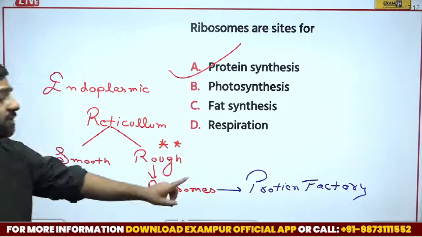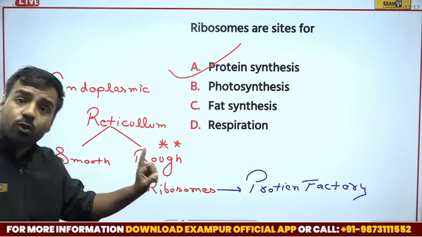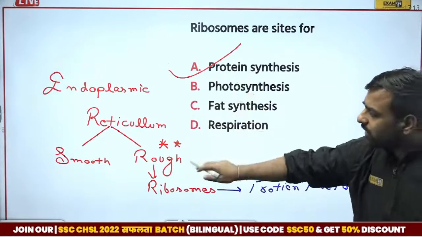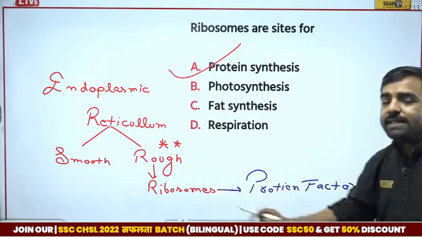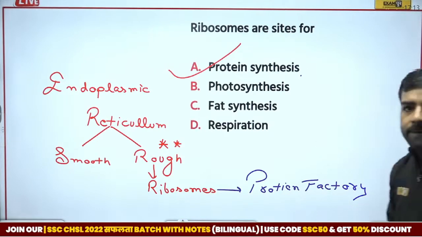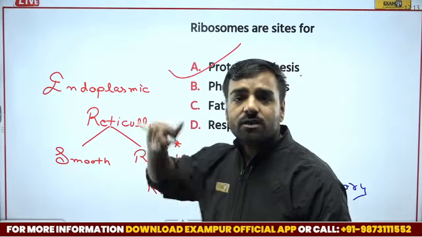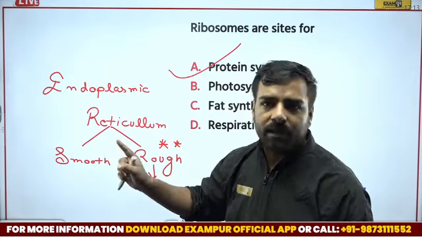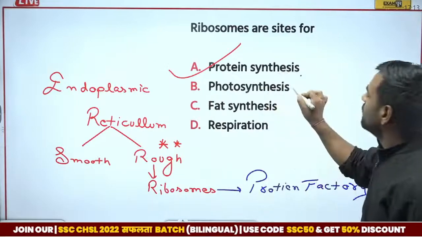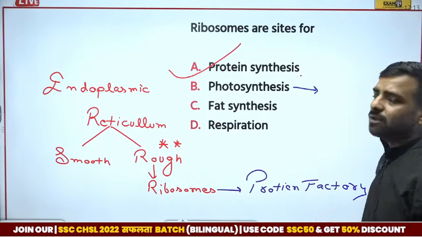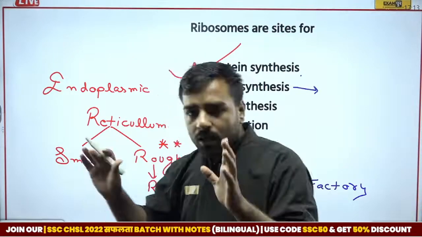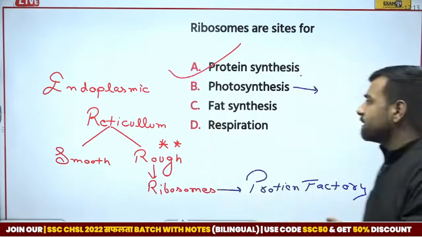These are the things which are asked in the examination repeatedly. Do not forget: on the rough part of the endoplasmic reticulum we have ribosomes, and these ribosomes are doing protein synthesis, and that's why they are known as the protein factory. Simple. We have discussed all the questions which have the probability of coming in the examination. Next, we have one more option here, photosynthesis. This can be there only if chlorophyll is there, right? Okay, so let's move forward to the next question.